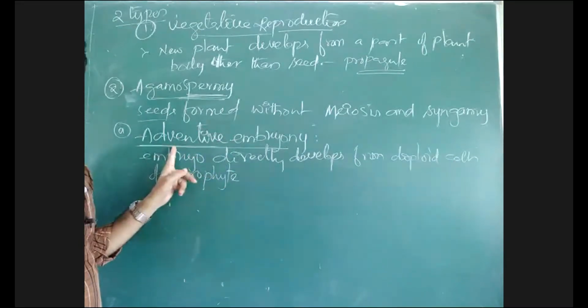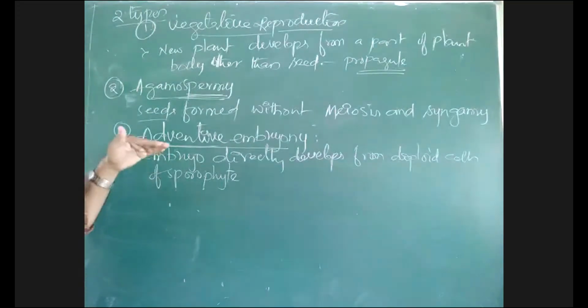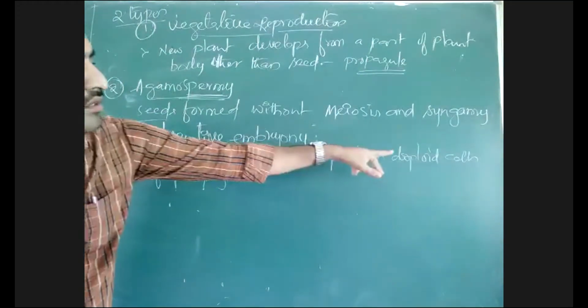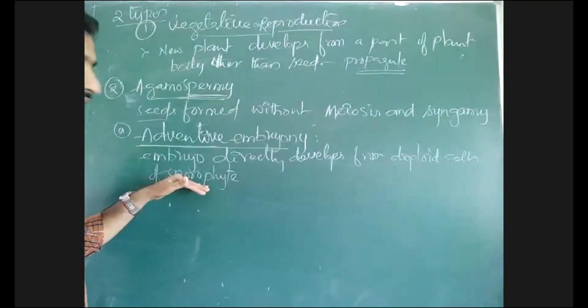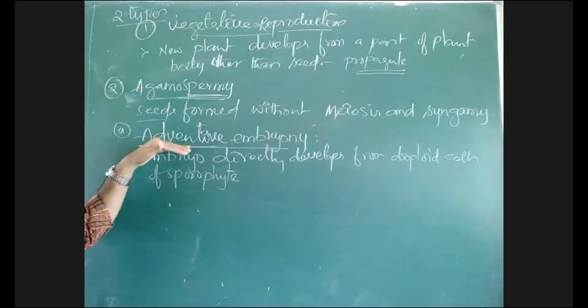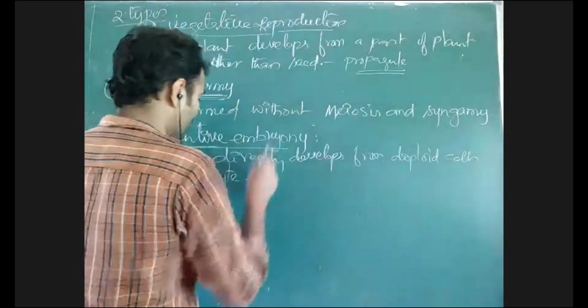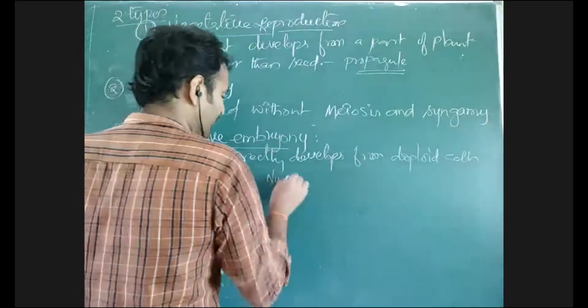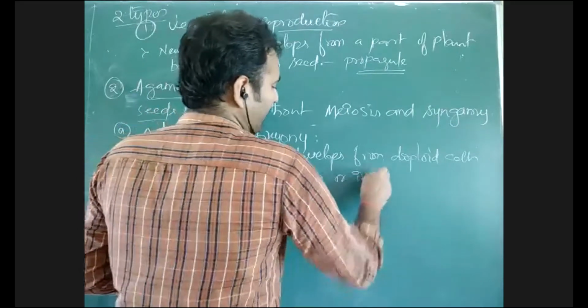That's why it is called adventive. From the diploid cells of sporophytes, other than the embryo sac, there is development of an embryo directly. That condition is called what? Adventive embryony. This adventive embryony may develop from the nucellus or from the integument also,